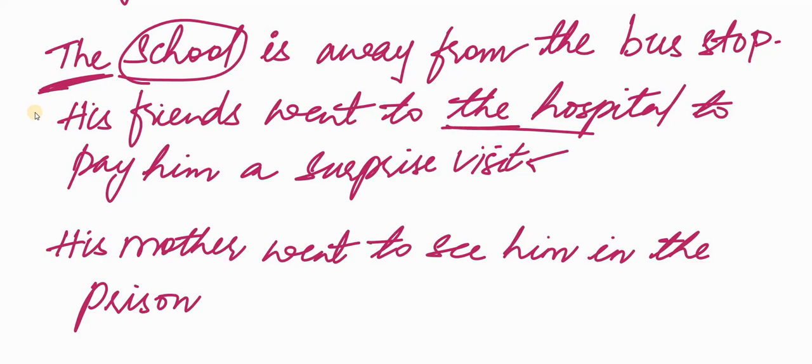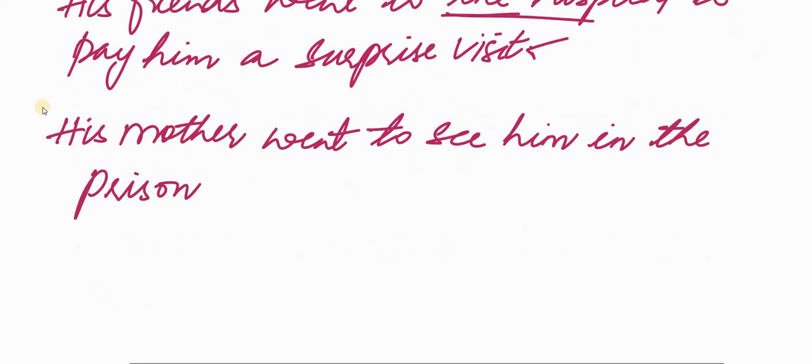His mother went to see him in the prison. We have used the definite article 'the' before prison. Why? Because the purpose of going to the prison is different. His mother did not commit a crime. She went to see him, to visit her son. His mother went to see him in the prison.